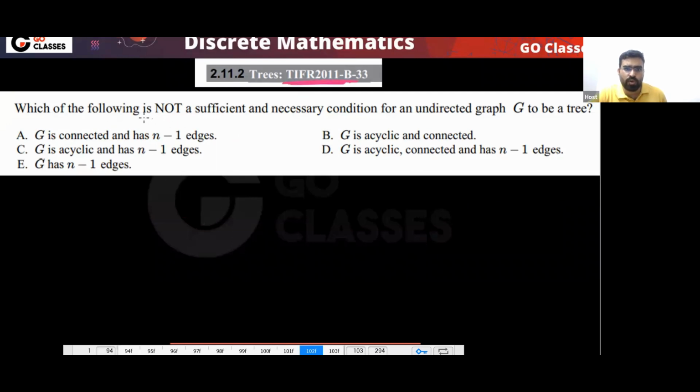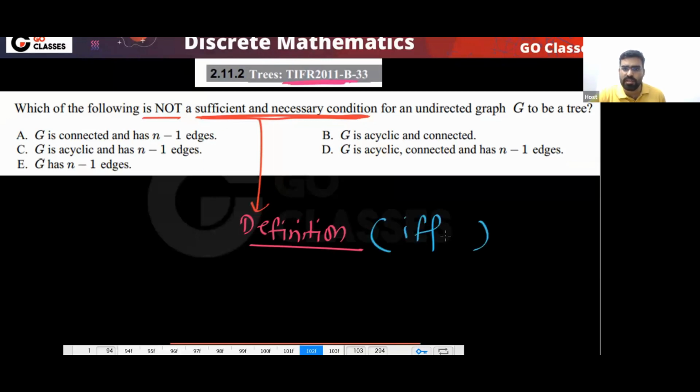Which of the following is not a sufficient and necessary condition? Sufficient and necessary means definition. So which of the following is not a definition? Sufficient and necessary, that is a definition. Definition means if and only if. Okay, so tell me, which of the following is not a definition for an undirected graph to be a tree?